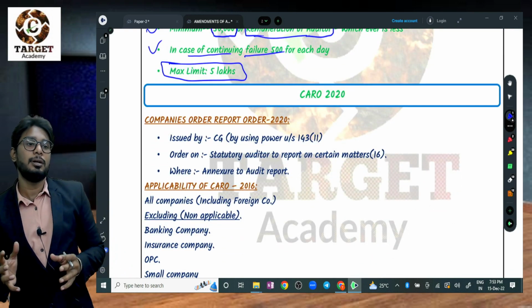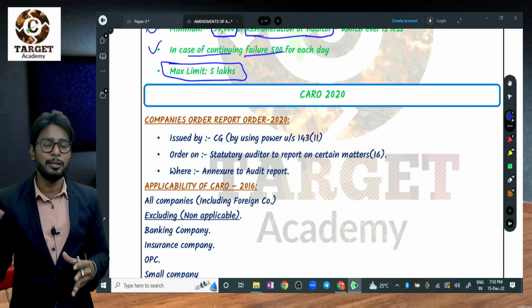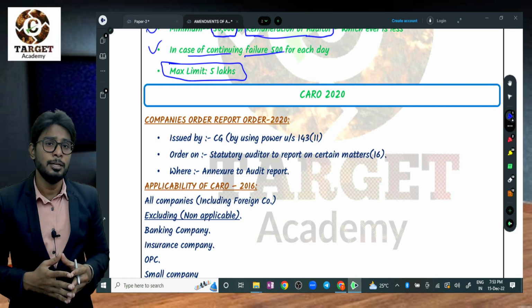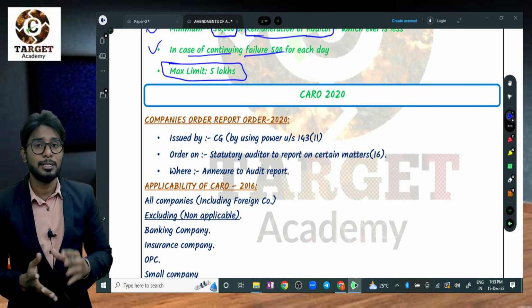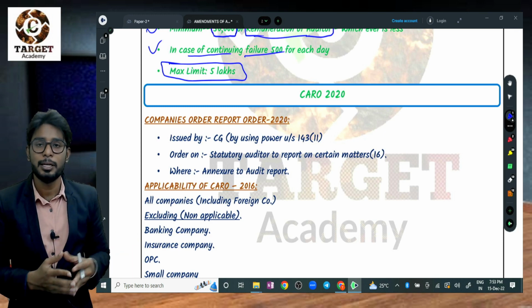Of course, as per the Companies Act 1956, there was CARO 1956 and CARO 2003. After the Companies Act 1956 got changed, the new Companies Act 2013 came into force.